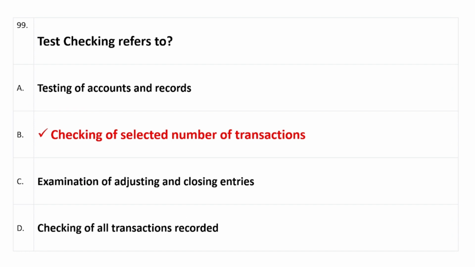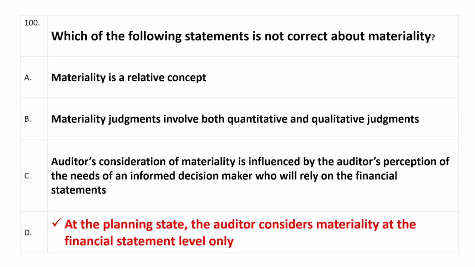Question number 99, test checking refers to, option B is right, checking of selected number of transactions. And viewers, finally question number 100, which of the following statements is not correct about materiality? Right answer is option D, which is at the planning stage the auditor considers materiality at the financial statement level only. So viewers, these were today's most important 100 questions and answers, MCQs for the post of senior editor. Hope that after going through all of these, your preparation for any senior editor exam will be good.